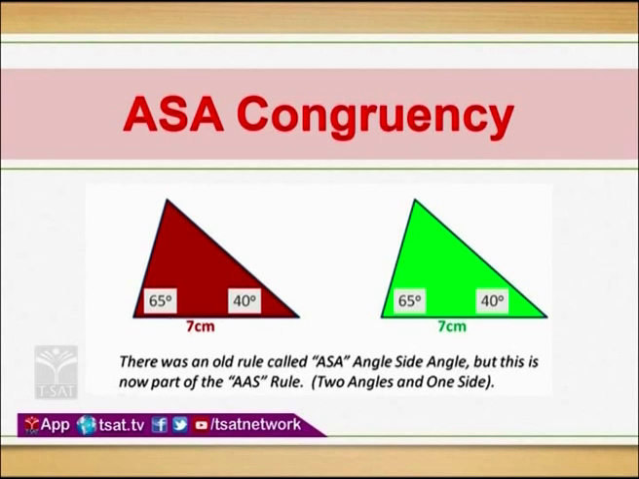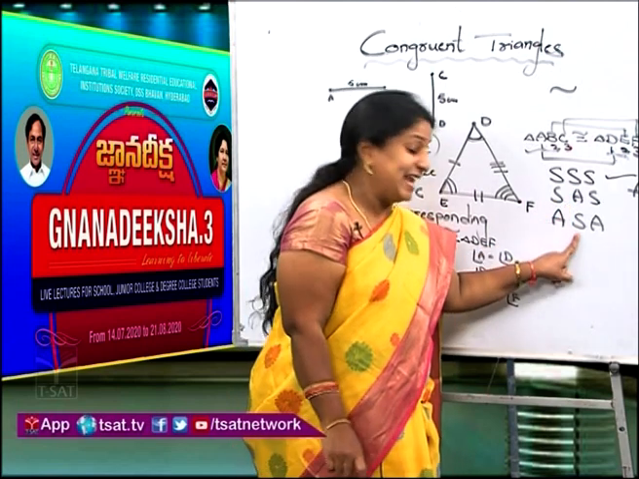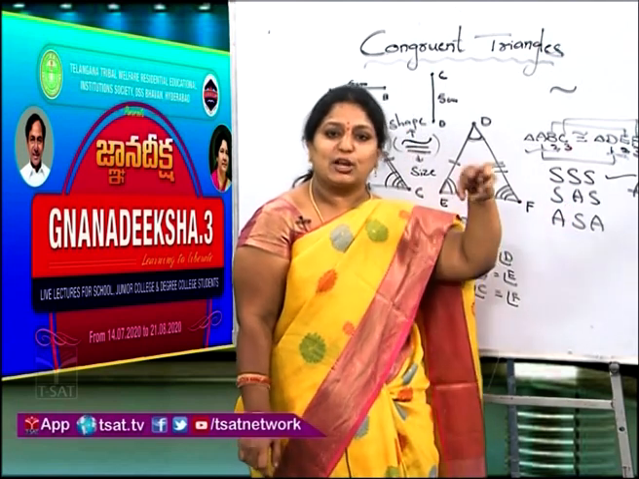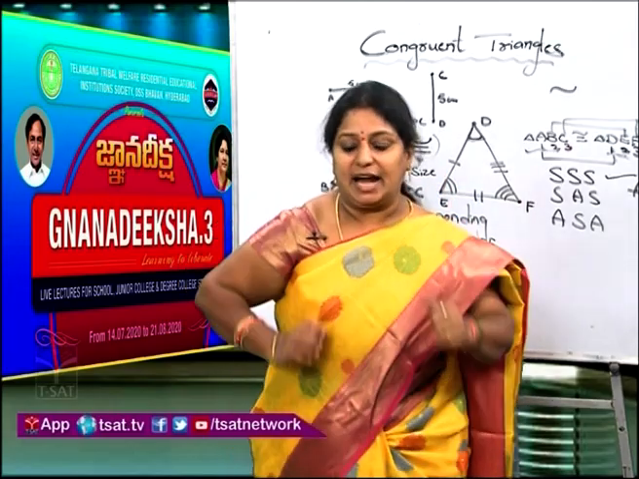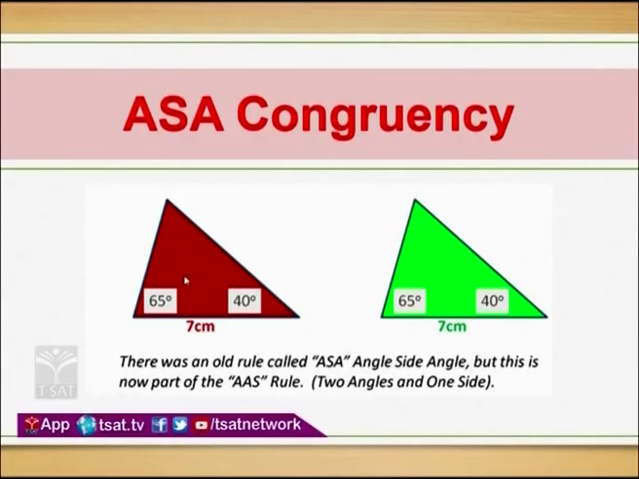Did you notice, children, included side, included angle, I am using the word. Before also, SAS. Now ASA. Included means the included angle or included side should be there between the angles. And if you see 65, 40, in between I am taking the base 7 centimeters. So in the next triangle also 65 and 40, base 7 centimeters. So if two angles and a side are equal to the corresponding two angles and the side of the next triangle, then we say that these two triangles are congruent to each other.